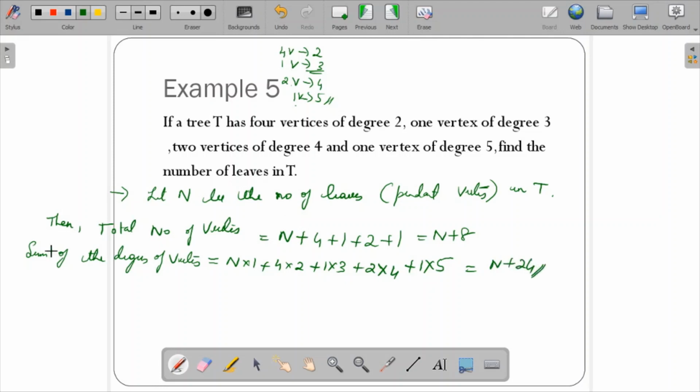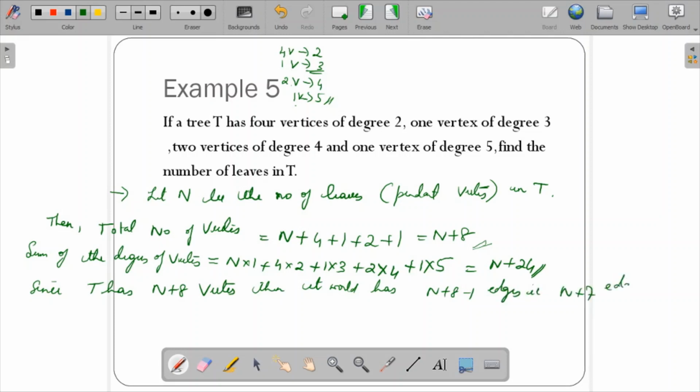Since T has n plus 8 vertices, it would have n plus 8 minus 1 edges, that is n plus 7 edges.